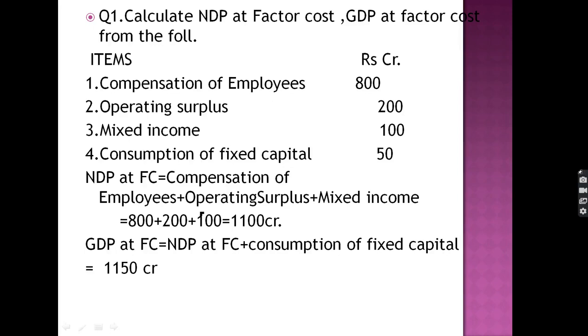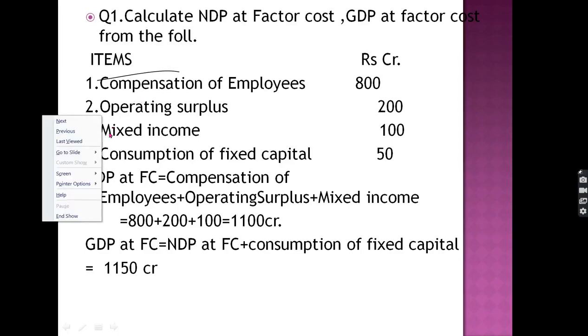Simple question for you. Calculate NDP at factor cost and gross domestic product at factor cost. These components are already given to you. The components are compensation of employees, operating surplus, then the mixed income.